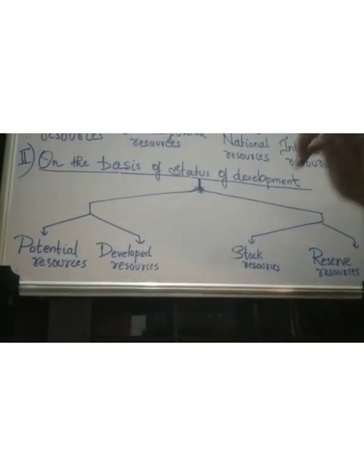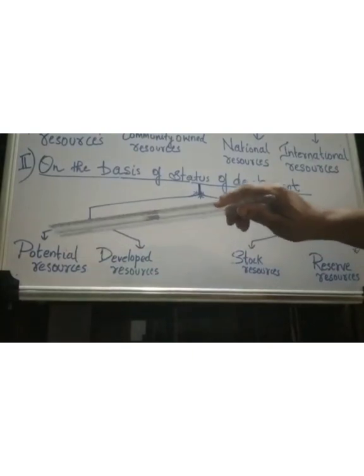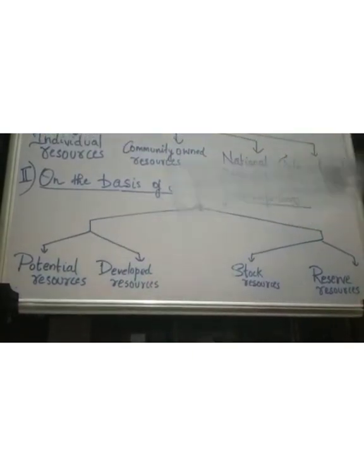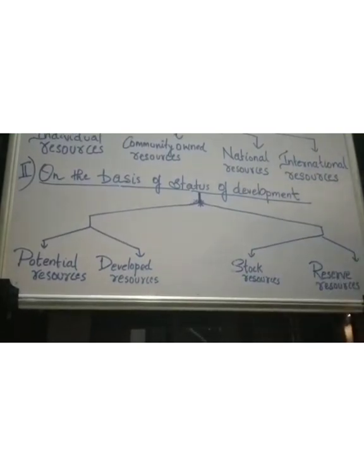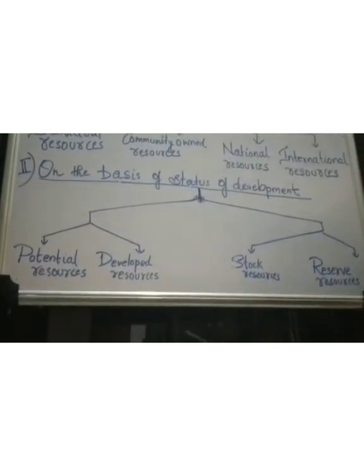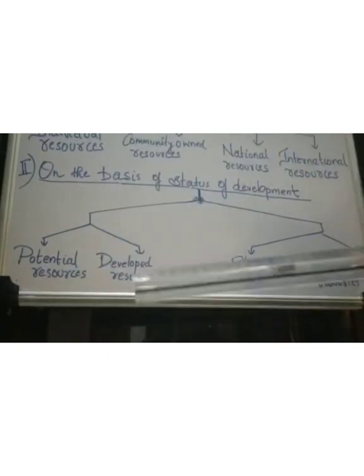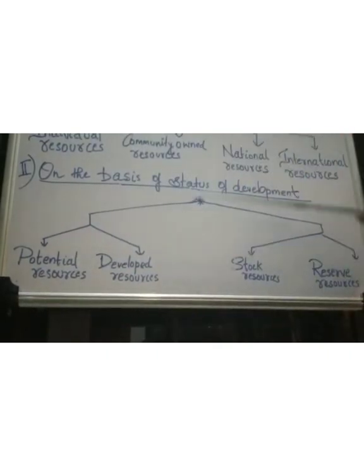The best example for potential resources is solar energy in the western states of Rajasthan and Gujarat. In Rajasthan and Gujarat, we have enormous potential for generating solar energy, but we are not developing that much energy there because of the lack of necessity.